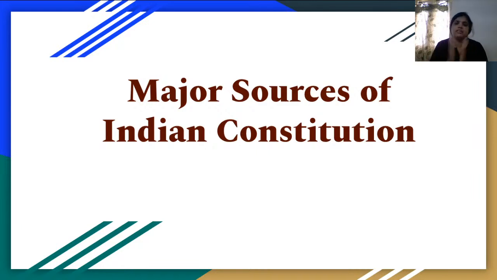In the previous class, we have discussed the major salient features of Indian Constitution. Indian Constitution is the lengthiest written constitution in the world. We discussed that it is neither rigid nor flexible. We also understood that a parliamentary form of democracy is being adopted. We have borrowed various features from other constitutions. We didn't discuss that in detail, but we understood that various features have been borrowed, and we have emergency provisions. We follow a three-tier structure. We have a single citizenship. We have discussed many salient features or the unique characteristics of Indian Constitution.